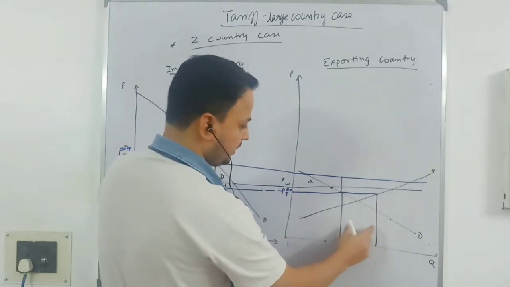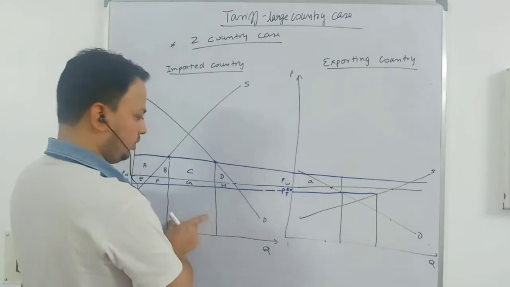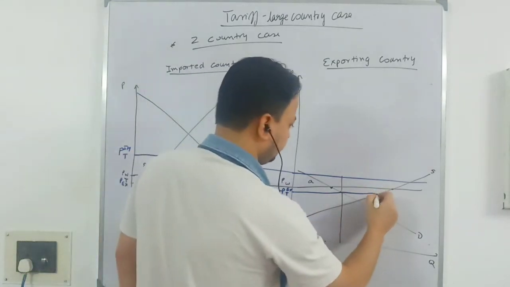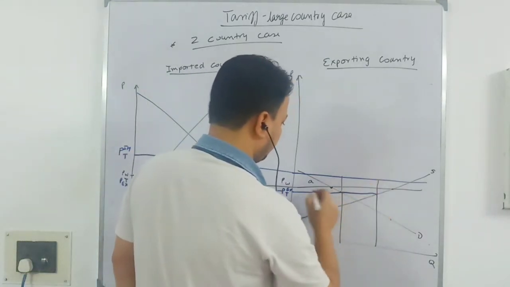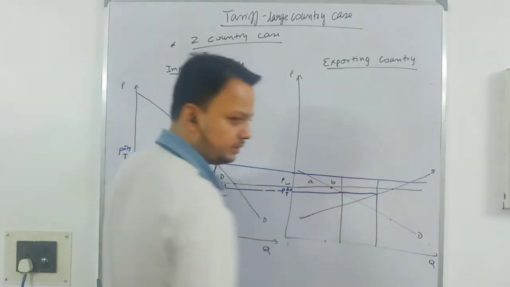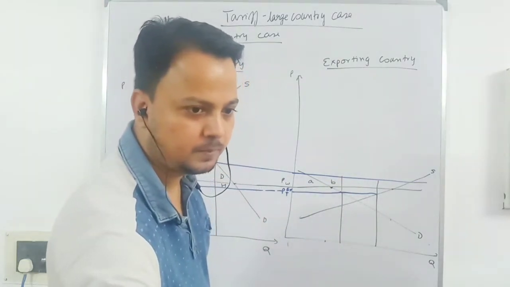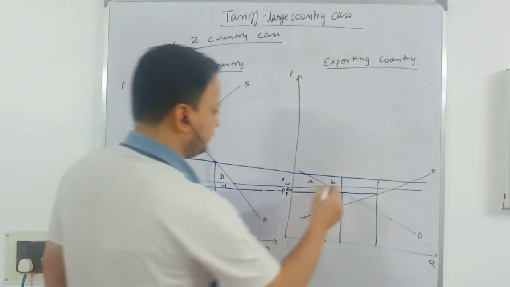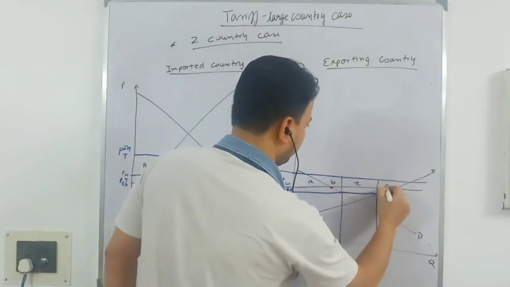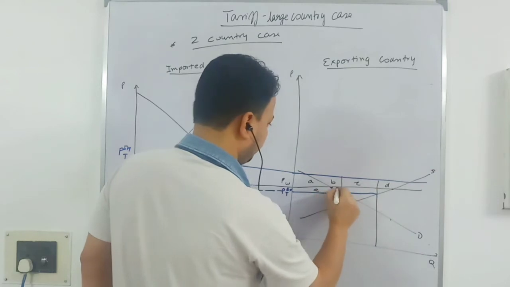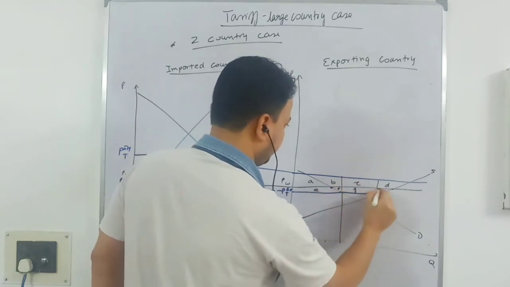Domestic consumption is this much. That means this much you are exporting. This is A, B. Small c, D, E. This is F. This is G. This is H.